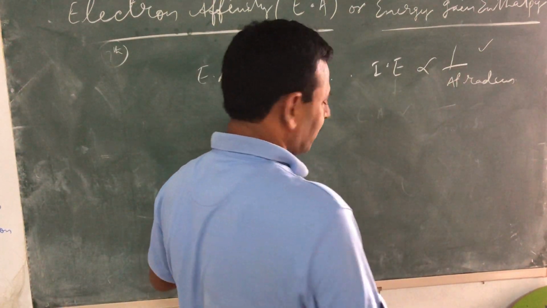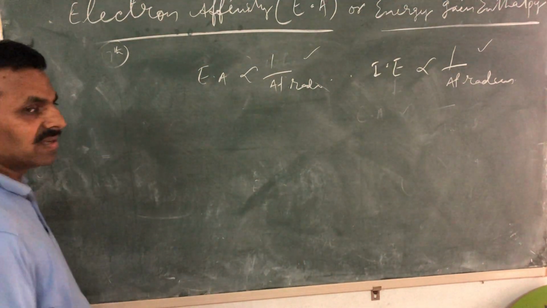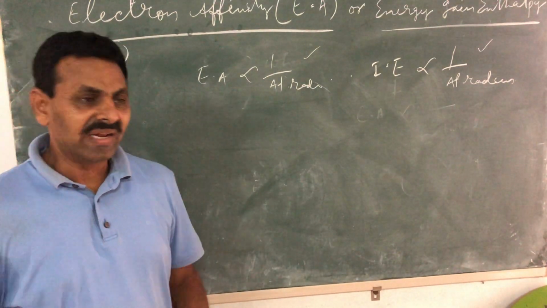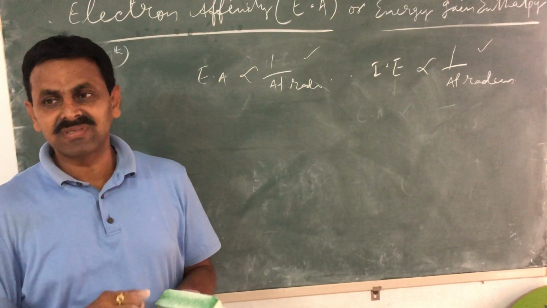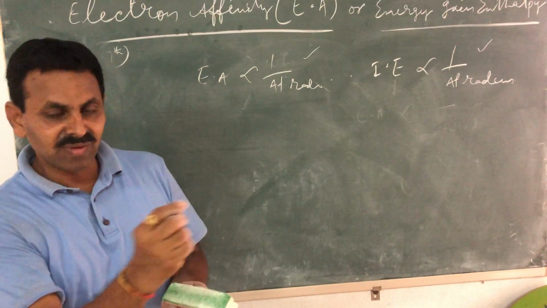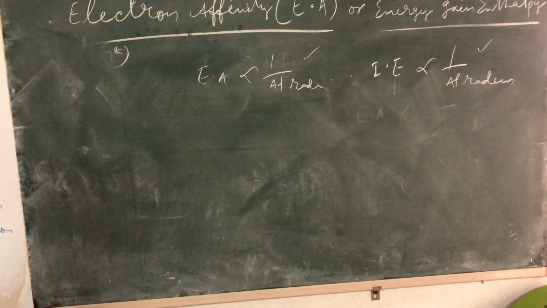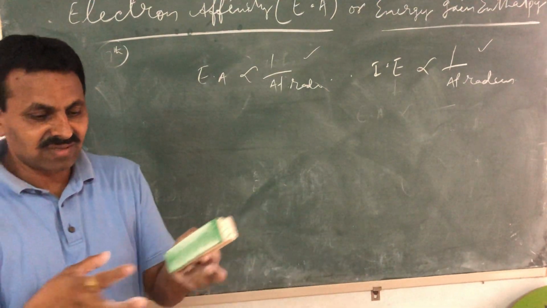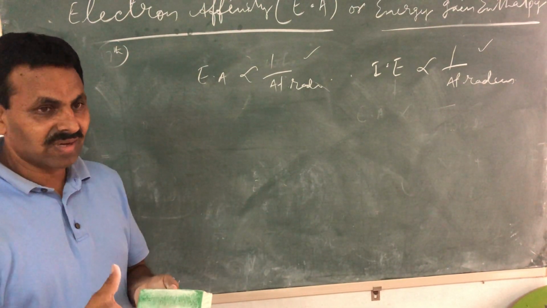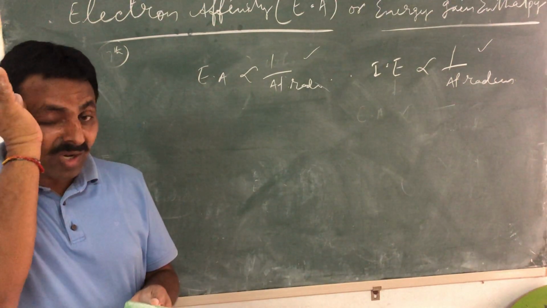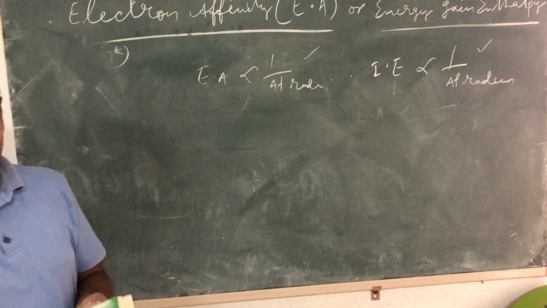So children, one thing I will tell you. So far we discussed electron affinity and ionization energy. Whenever we talked about ionization energy and electron affinity, we referred to individual atoms. Individual sodium, we removed an electron, and that too it must be in a gaseous atomic form. Otherwise, in solid state, there would be very strong forces of attraction between the metal atoms due to the metallic bond.